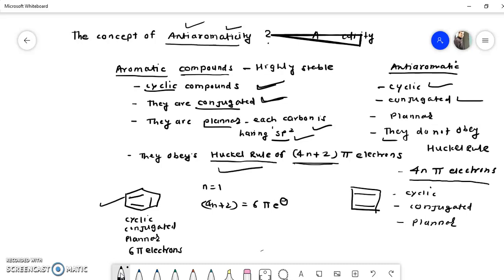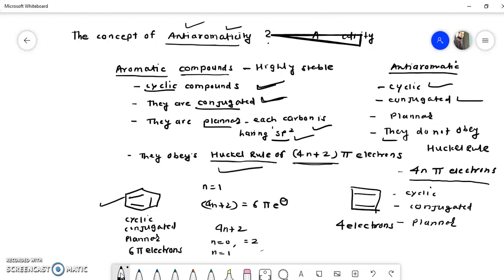See how many pi electrons there are in cyclobutadiene. There are 4 pi electrons, because there are 2 pi bonds and each pi bond has 2 electrons. Now if we consider the 4n plus 2 rule, if n is equal to 0, the value is 2.